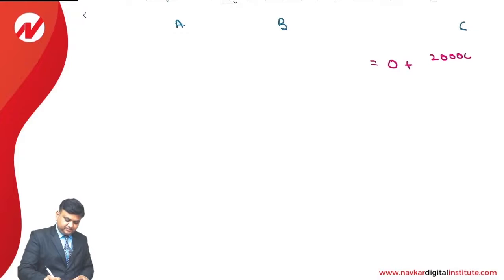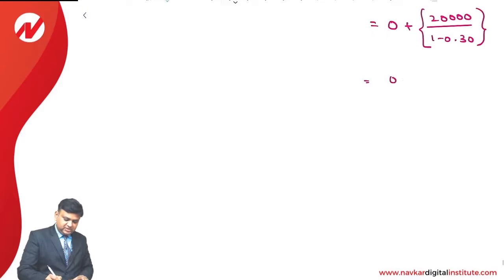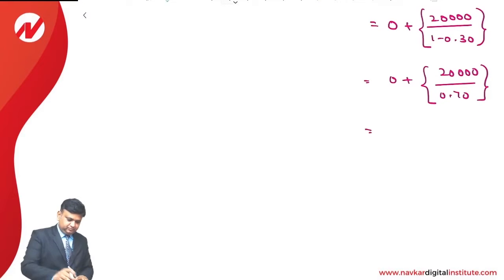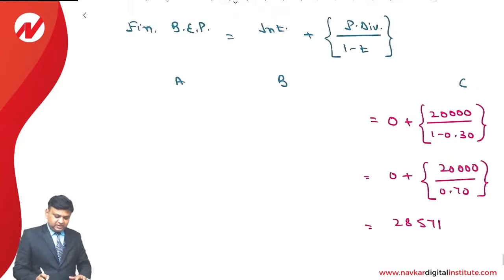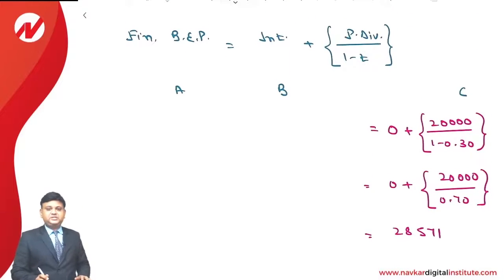So 0 plus 20,000 divided by 1 minus 0.30, that is divided by 0.7. So 20,000 upon 0.7 comes to 28,571. That is the way we can compute the financial break-even point for C financial plan.